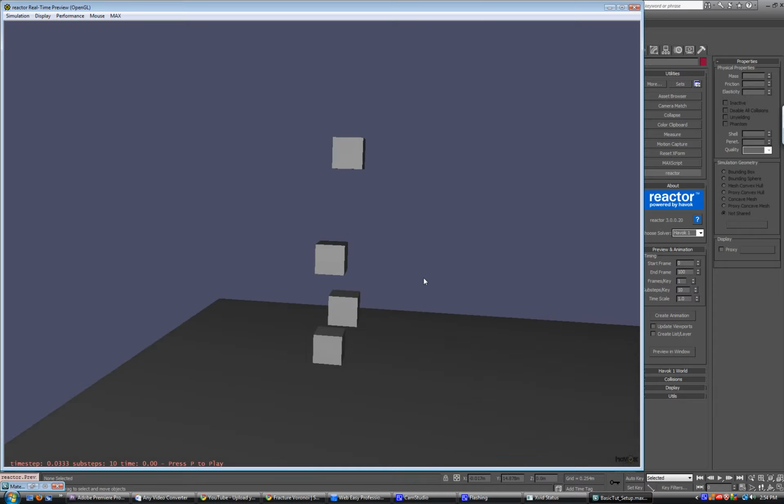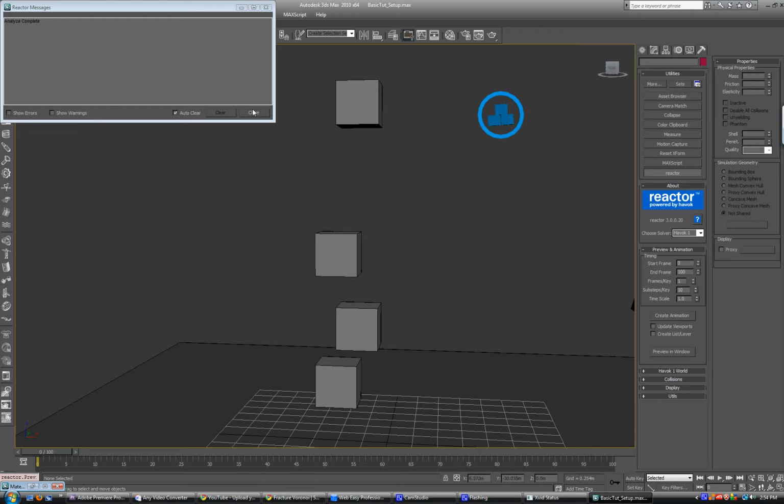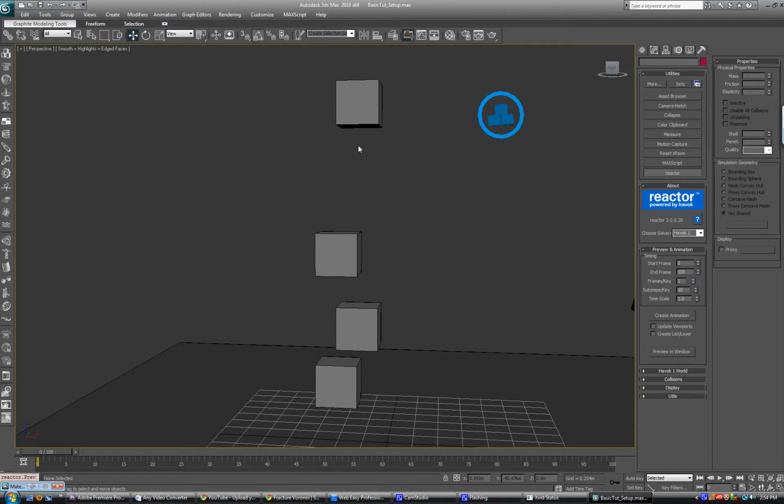If I hit P to play the animation, nothing is going to happen. Everything's going to stay there and be static. You may be wondering, why is this happening? I just made them rigid bodies. Well, for rigid bodies to react like real-world objects, they need to have mass. Whenever you create a rigid body collection, if you go to the physical properties, mass is set to 0 by default. Anything that is set to 0 will never move.